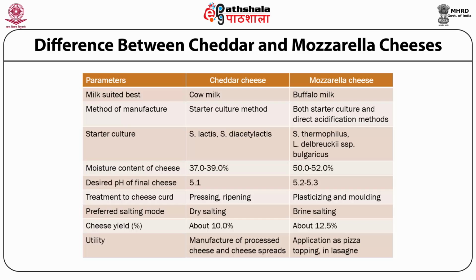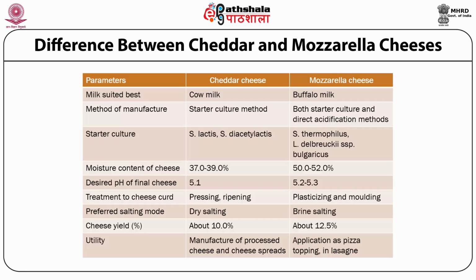The preferred method of salting for cheddar is basically dry salting. For mozzarella, both dry as well as brine salting are carried out, but brine salting gives a better quality cheese than does dry salting for mozzarella. The cheese yield for cheddar cheese making from cow milk is generally around 10%, whereas for mozzarella cheese making, since it is a slightly higher moisture variety, you may get a higher yield, to the tune of 12.5% when made from cow milk.